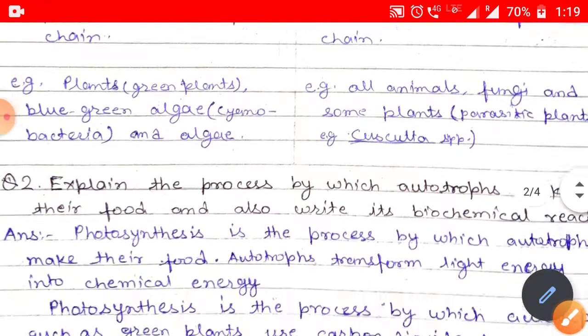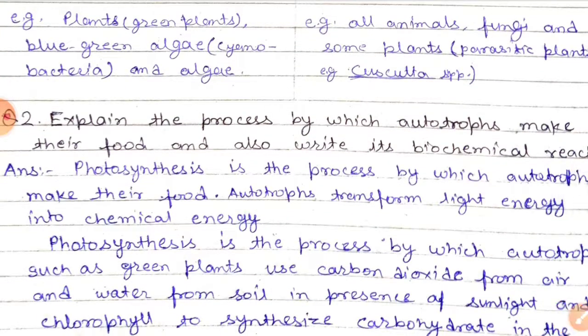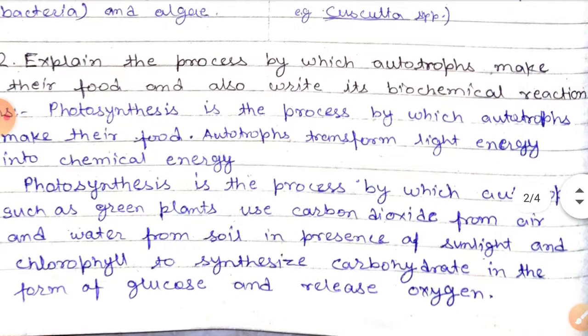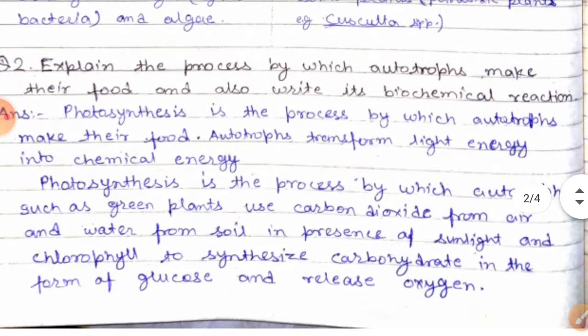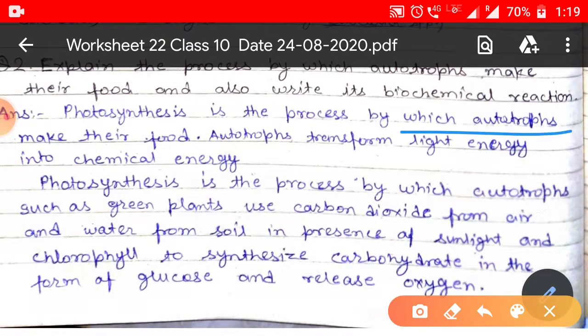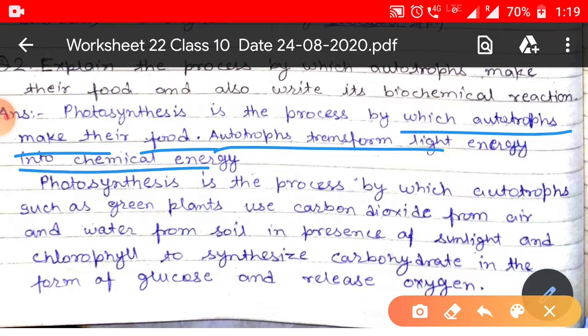And the next question: explain the process by which the autotroph makes its food and also write its chemical reaction. Photosynthesis is the process by which the autotrophs make their food. Autotrophs transform sunlight energy into chemical energy. Photosynthesis means transforming light energy into chemical energy. Which light energy? Solar energy. Chemical energy, that means the ATP along with the formation of carbohydrate.